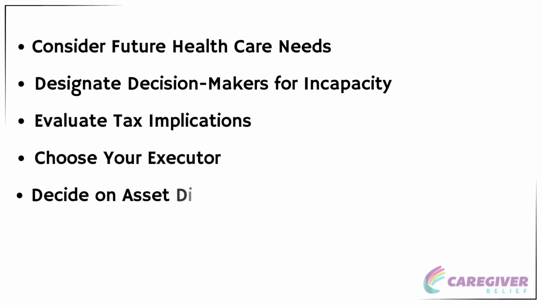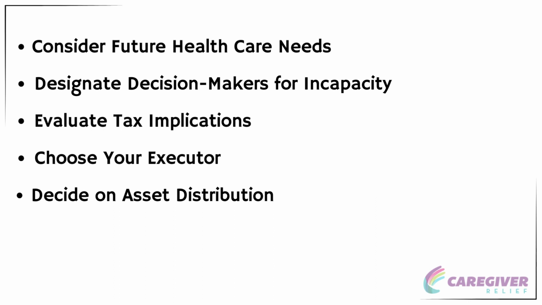Decide on asset distribution. Clearly define how and to whom your assets will be distributed. Consider tangible and intangible assets, savings accounts, personal property, retirement accounts, and jointly owned property. Contemplate the needs of family members, including minor children and a surviving spouse, and make provisions for them.